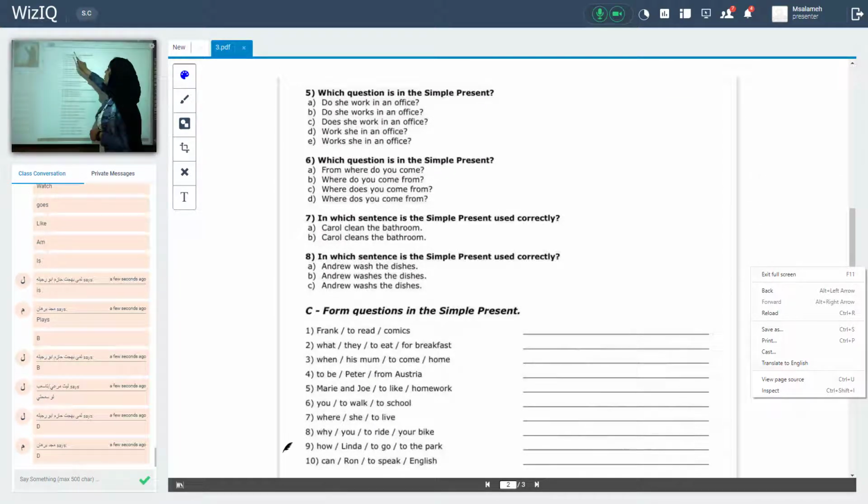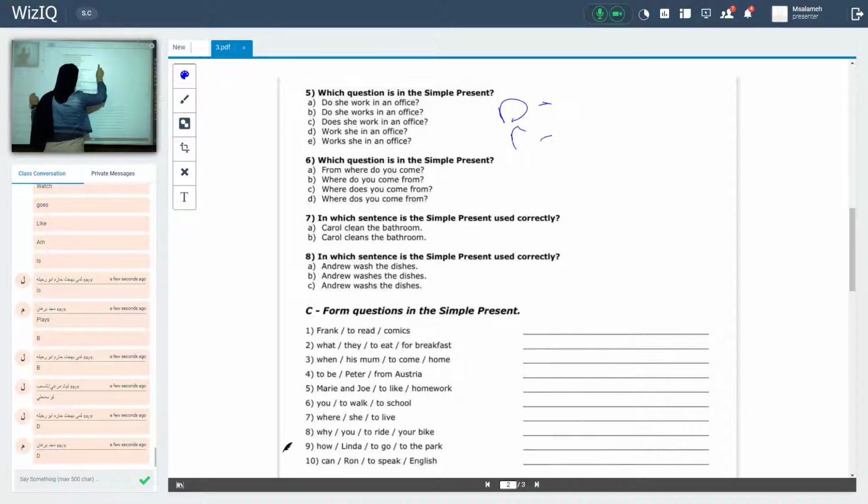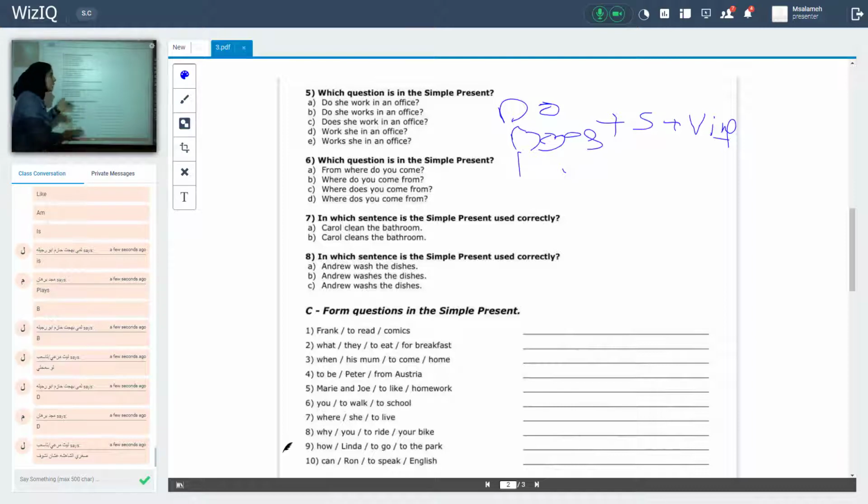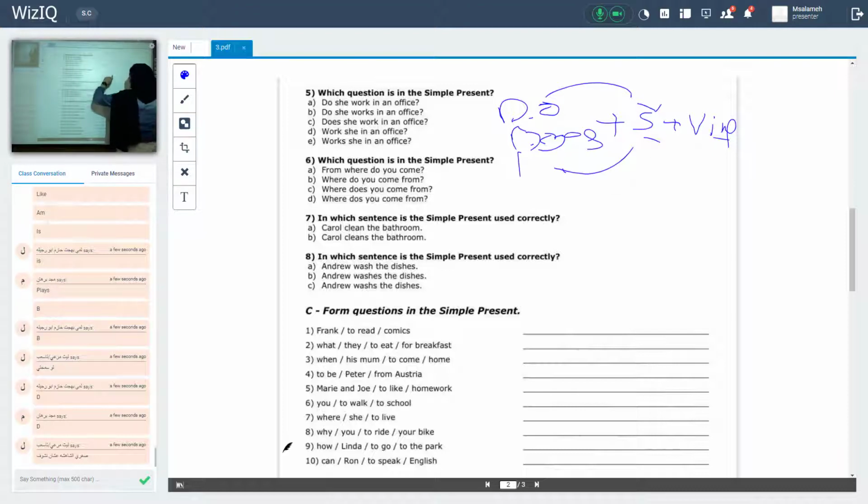Here, which question is in the simple present? Remember the form of what? Of a simple present tense question. Do or does, followed by the subject plus verb one, the infinitive verb, without anything. The base form of the verb, with do and does in a capital letter, followed by the subject. If the subject is singular, I will add what? Does. If it's plural, I will add what? Do. So, which question is in the simple present?